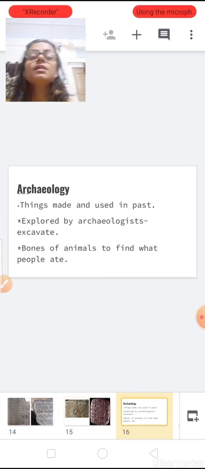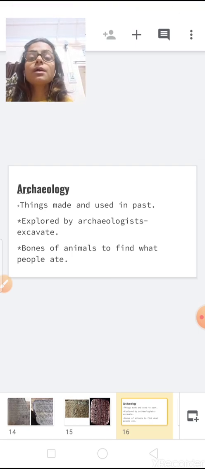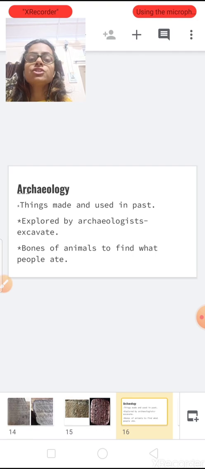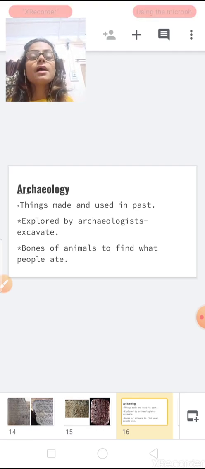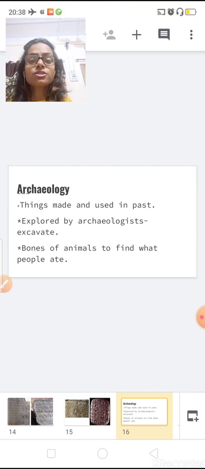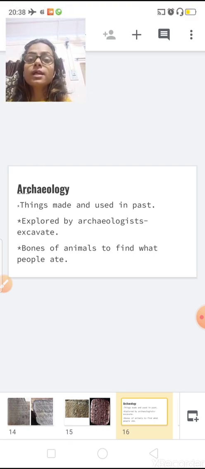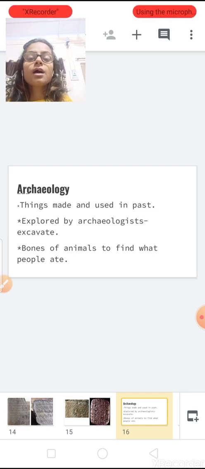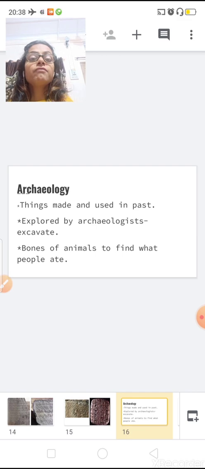And the last but not the least source to find out the past is archaeology. What is archaeology? Things made and used in the past, explored by the archaeologists. When they dig a particular area, they get bones of animals, utensils, vessels.